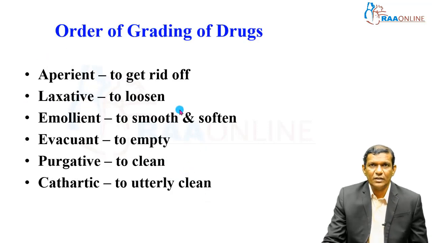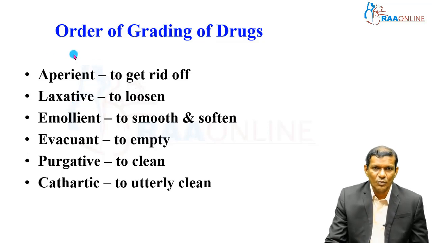So how can you grade the drugs? If you call it an aperient, that means to get rid of, whereas laxative means, lax means just relax, so to loosen. Both are almost similar. Aperient and laxatives are almost similar, where you just get rid of or loosen the fecal matter so that it can easily be passed. Emollient means to smooth and soften. Evacuant is just to empty it.